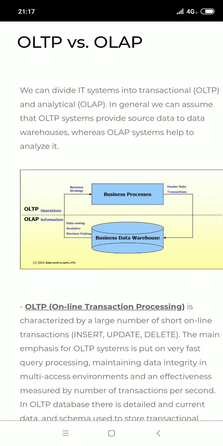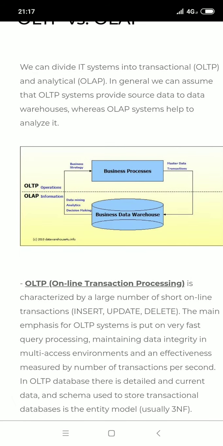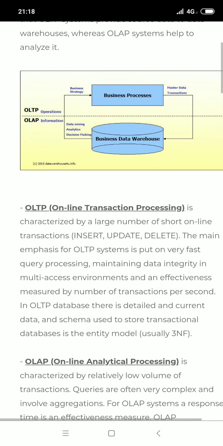We can divide IT systems into transactional OLTP and analytical OLAP. In general, we can assume that OLTP systems provide source data to data warehouses, while OLAP systems help to analyze it. So, first of all, what is OLTP? OLTP is online transaction processing, and OLAP is online analytical processing. First of all, we will see the diagram of how it works.